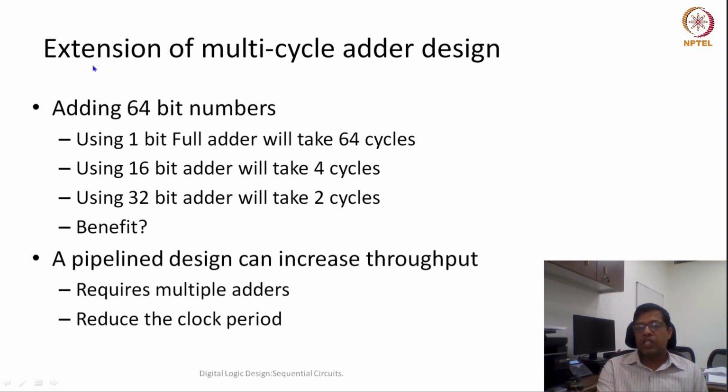Let's say my 32 bit addition is done using 2 cycles, but still how good would it be if my result is still available after every cycle. That means I am able to reduce the clock period by half, and I also get my output every cycle. So effectively I have reduced my delay by half. Let's see with the example of a 32 bit adder, how we do 64 bit addition using a 32 bit adder.